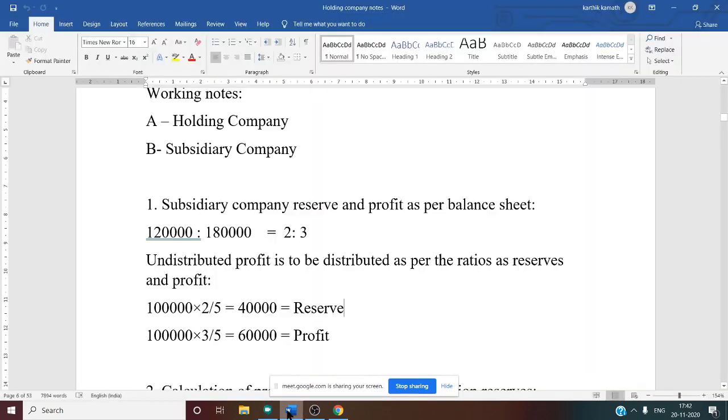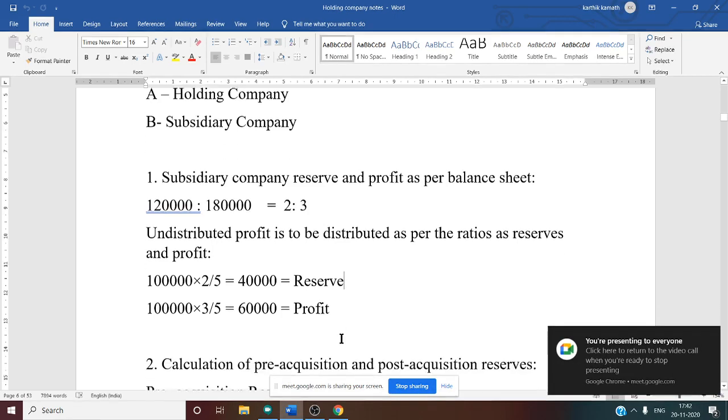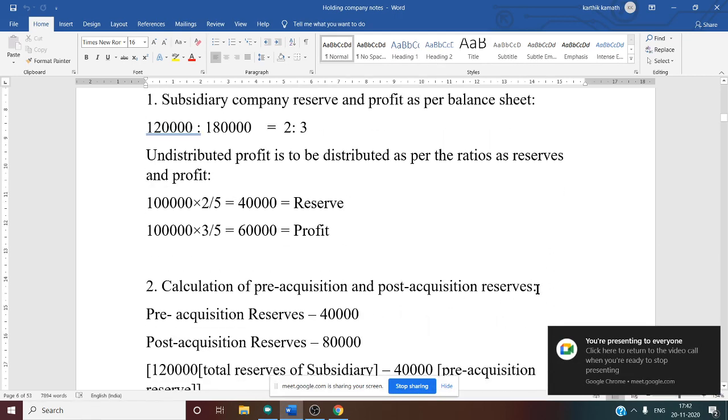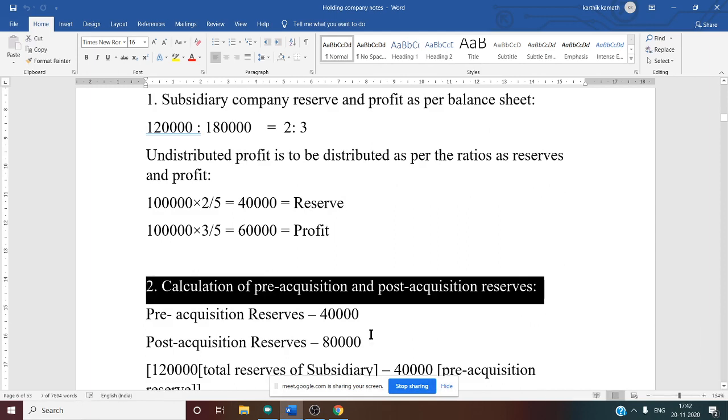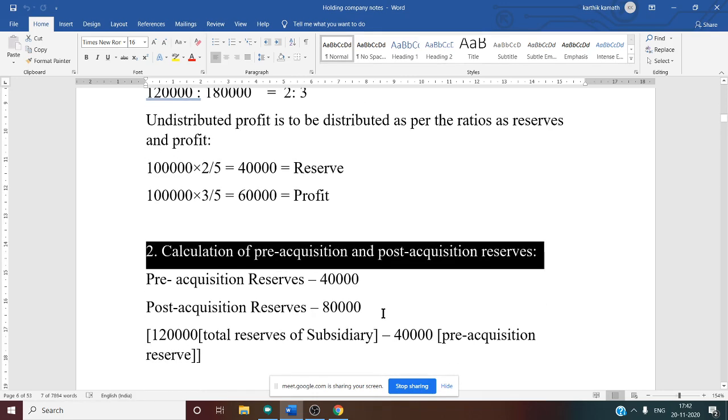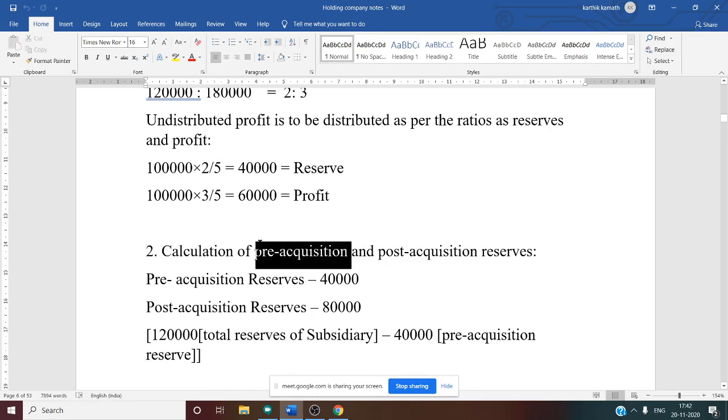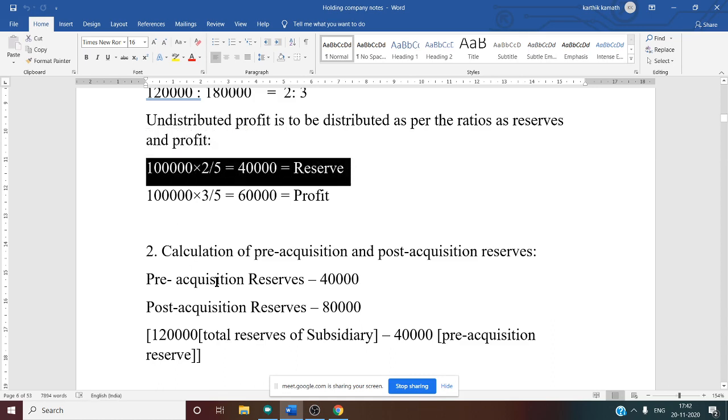Now let us see, after working note number 1, the next thing we need to calculate: the pre-acquisition and post-acquisition reserve. How to calculate pre-acquisition reserve? Here we are talking only about the subsidiary company for all the working notes. Whatever reserve we calculated under working note number 1, that is 40,000 as reserve, is our pre-reserve.